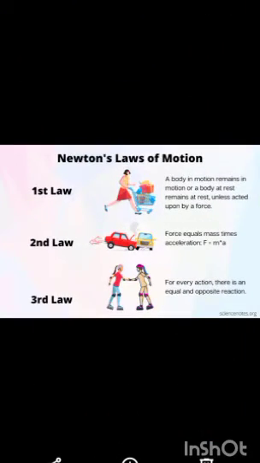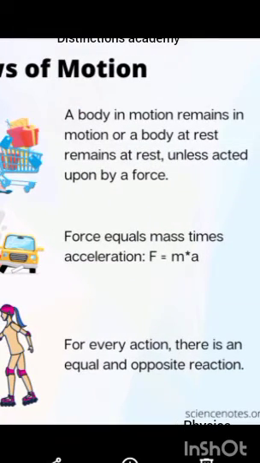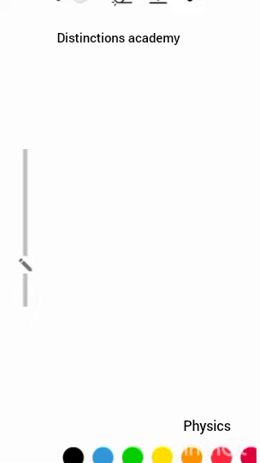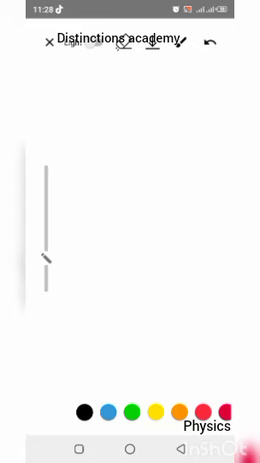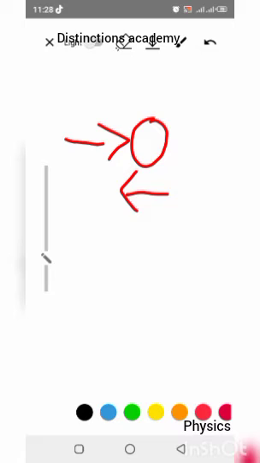The third law of motion. So the third law of motion says for every action there is an equal and opposite reaction. This is to say that whenever there is a force, whenever there is an action of force, there's going to be an equal and opposite reaction of that force. Whenever a force acts on something, there is always an equal but opposite reaction of force which happens.